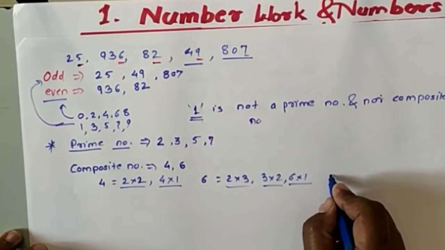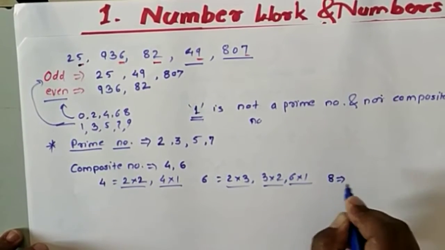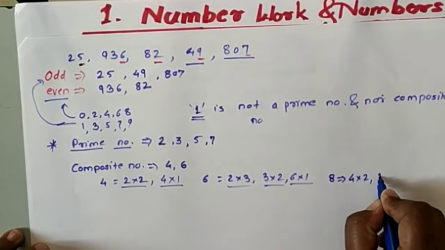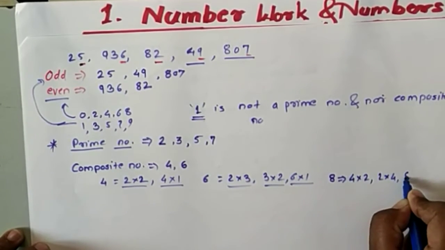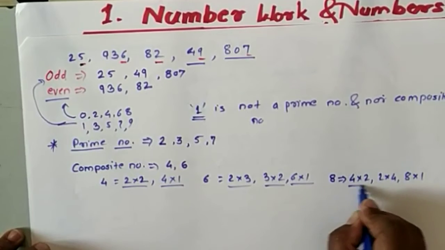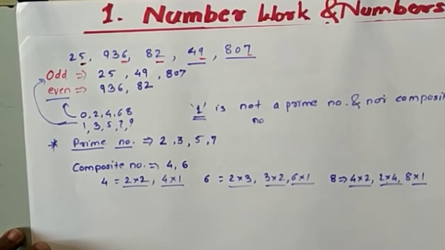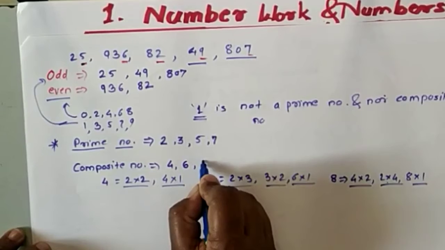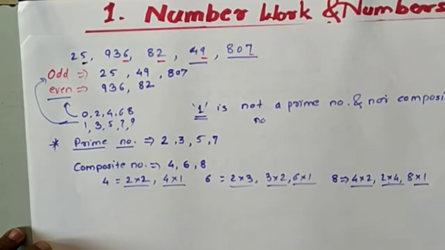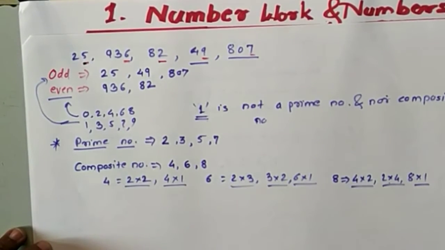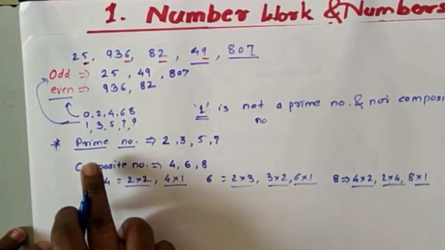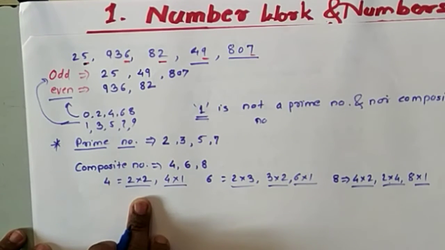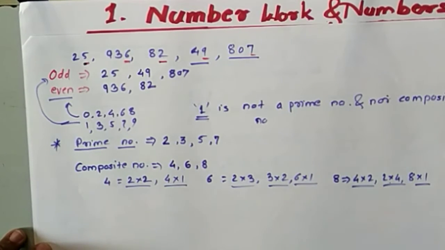After 7, the next number is 8. 8 is present in 4 twos are 8, 2 fours are 8, and 8 ones are 8. It is present in more than one table, so its factors are 4, 2, 8, 1, and so on. So this will come in the composite numbers. From this we understand that a number divisible only by itself and 1 is called a prime number, and numbers that have more than one factor are called composite numbers.